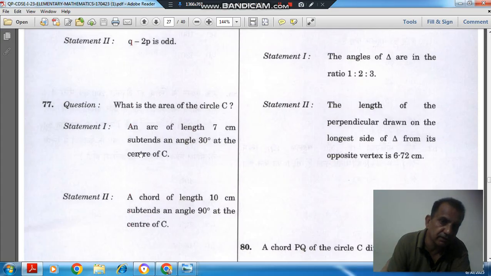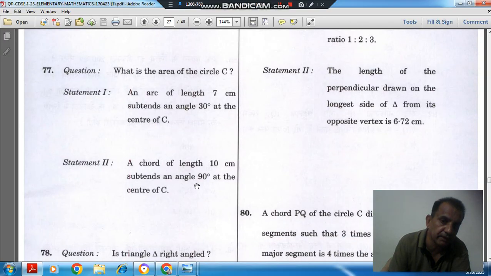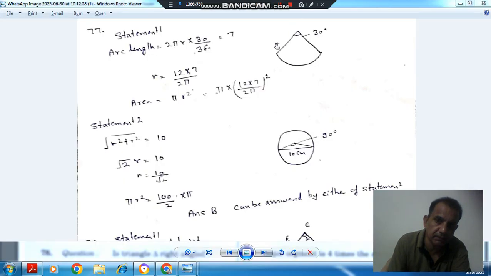So according to the first statement, this is the arc and it subtends an angle of 30 degrees at the center, and arc length is given by 2 pi r times 30 by 360. 30 degrees is the angle, 360 is the angle of the full circle, and 2 pi r is the perimeter of the full circle. So that is equal to 7. So r can be determined, and after determining r, we can find the area, pi r square. So the question can be answered by this statement. And according to the second statement, a chord subtends an angle of 90 degrees.